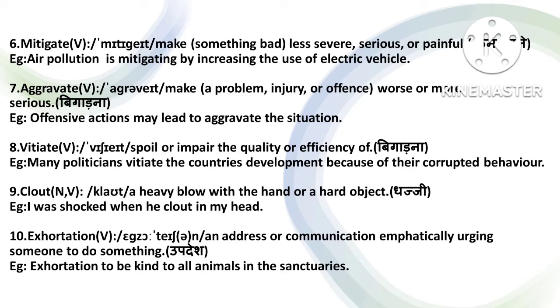So let's look at the example. Air pollution is being mitigated by increasing the use of electrical vehicles. So basically the air pollution is reduced by using electrical vehicles. When we use electrical vehicles, generally the pollution decreases.